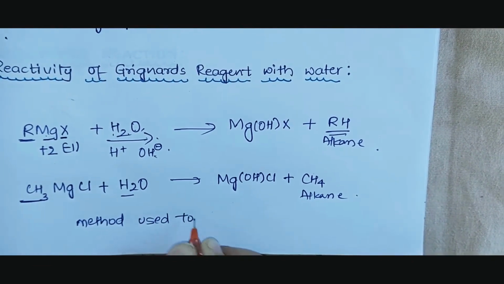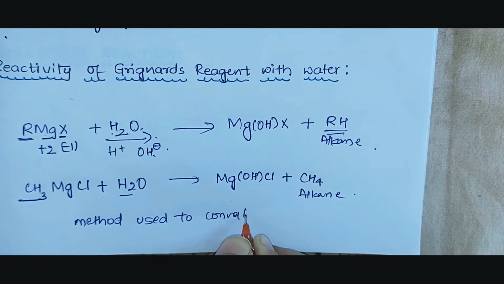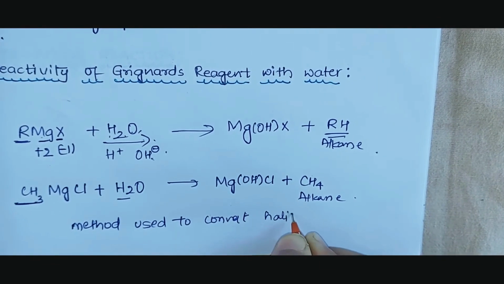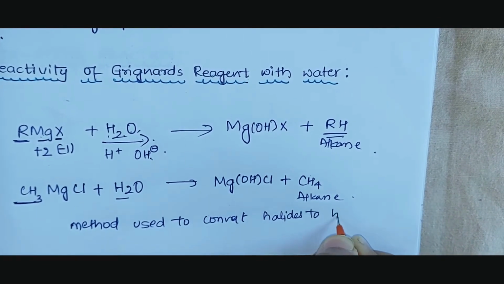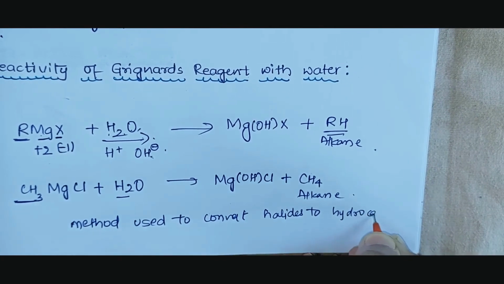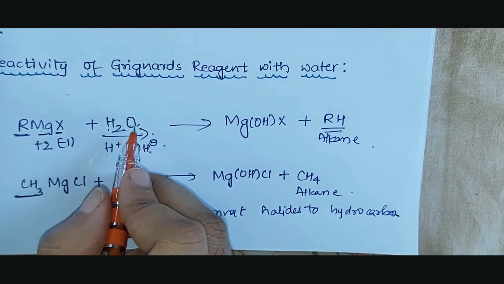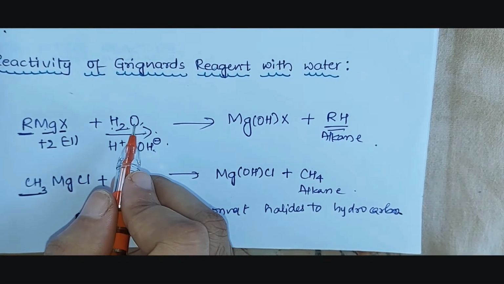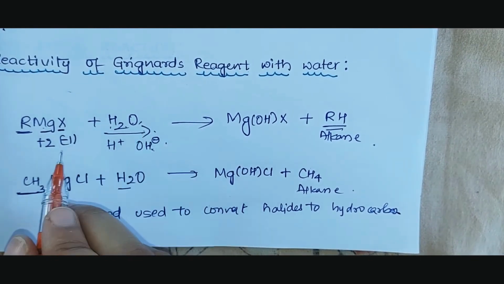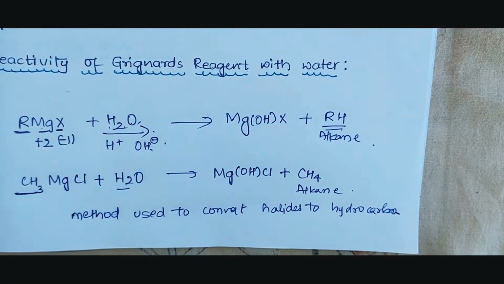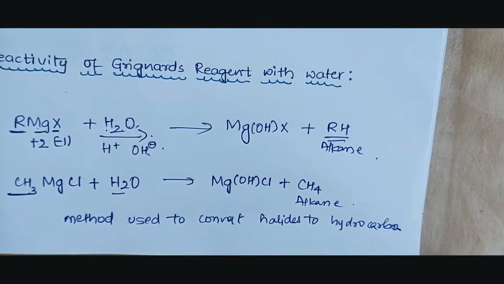As well as, this is one of the methods used in the preparation of hydrocarbons, that is alkanes. So you can call this a method used to convert halides to hydrocarbons. RMgX reacts even with traces of water. Remember, it was asked in the exam. Since magnesium is a dipositive ion, we observe that product.